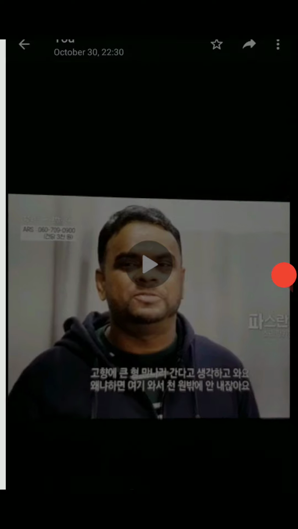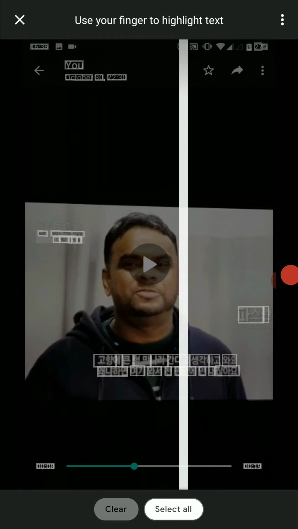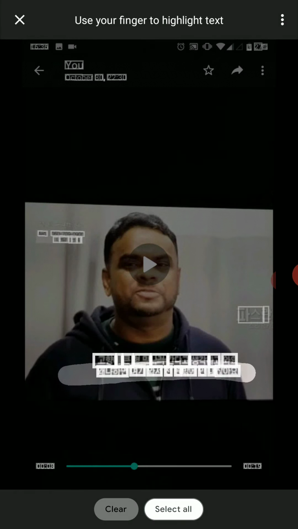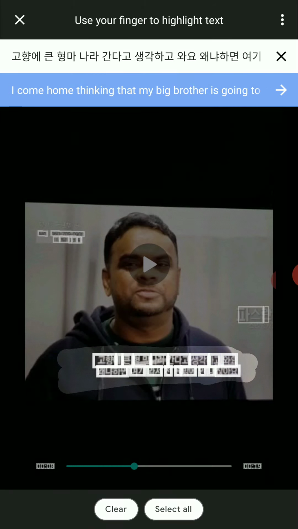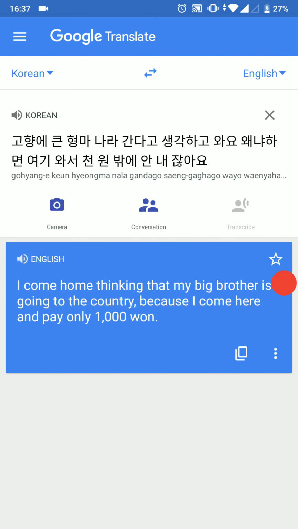Okay, let me try this one. It's scanning automatically, so I'm going to select it all. Don't take off your hand, just mark down whatever you want to translate. And here: I came here thinking that my big brother is going country because I came to pay only one. Okay, it looks like it's not an accurate translation, but I got a picture of what he's trying to say.